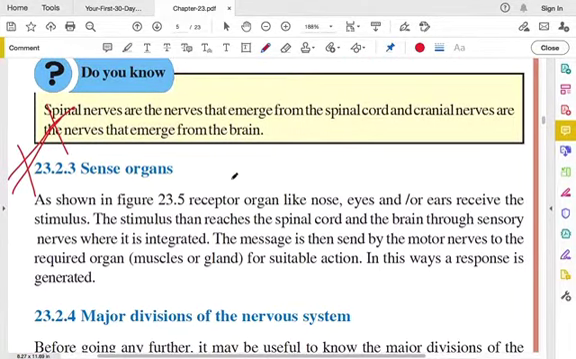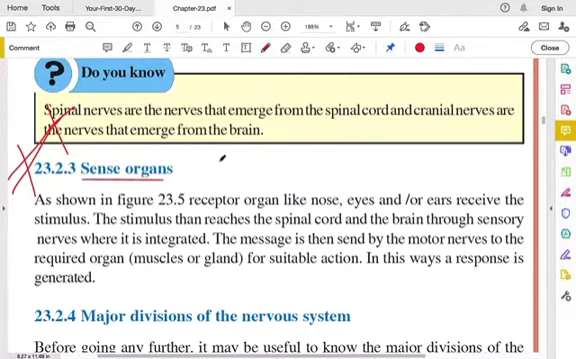Barakallah fikum. So today inshallah we will be continuing from sense organs. Okay, last class we stopped till here. Sense organs. And what are sense organs? As I told, sense organs have certain receptors through which they can receive certain stimulus.